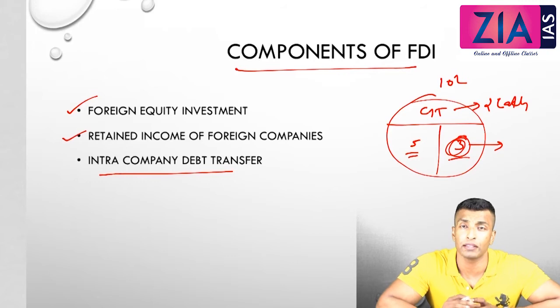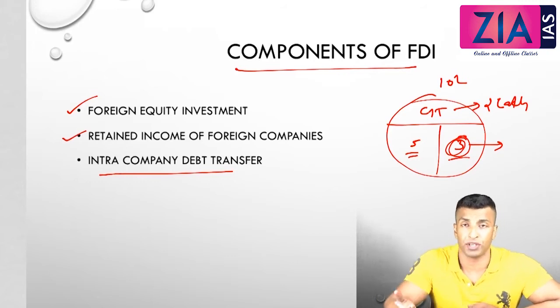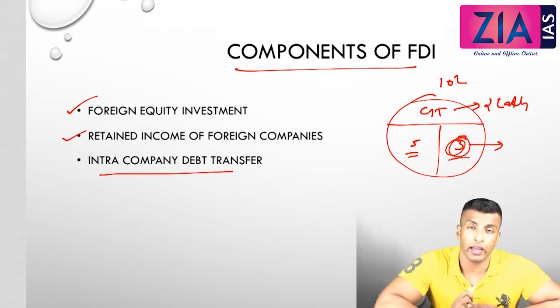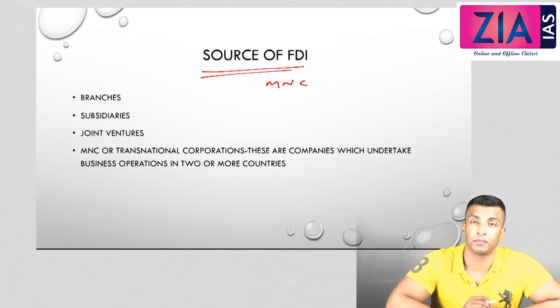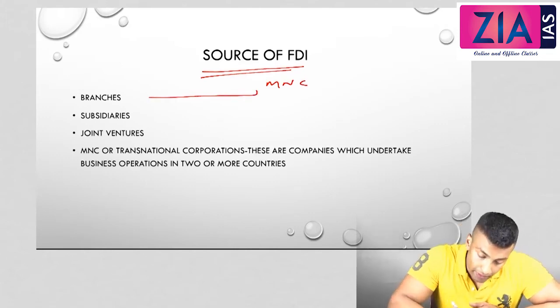It is just like the parent companies giving loans to their subsidiary company. Okay, so that is what you mean by intra-company debt transfer. Next is the source of FDI, or MNCs, multinational corporations. So these are the sources: through branches.